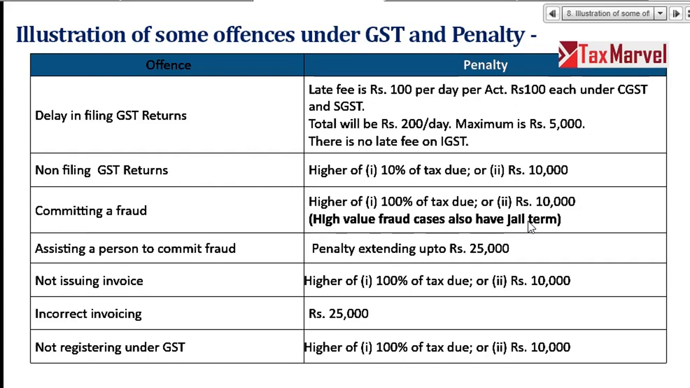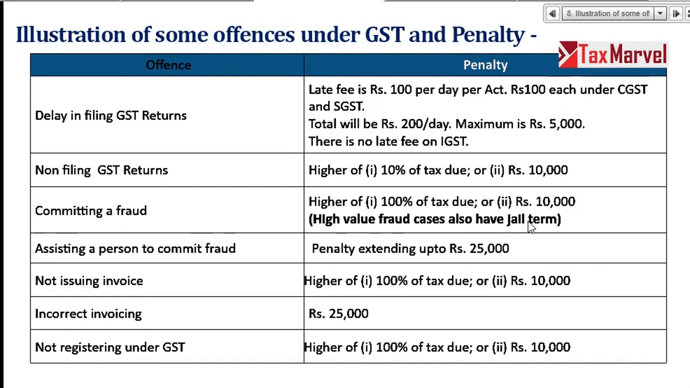Section 73 means not fraud and all. Now, if the fraud will come, fraud, misrepresentation or willful default, 100% of tax or 10,000 rupees will be taken as a penalty, higher of 100%. So, if your tax amount is 1 lakh rupees and you have committed a fraud, penalty will be 1 lakh rupees. So, 1 lakh rupees plus interest on 1 lakh plus 1 lakh rupees penalty. Assisting a person committing a fraud, it means you are telling your principal, okay, I'll help you. Let's issue invoice. Up to 25,000 rupees is the penalty, right?